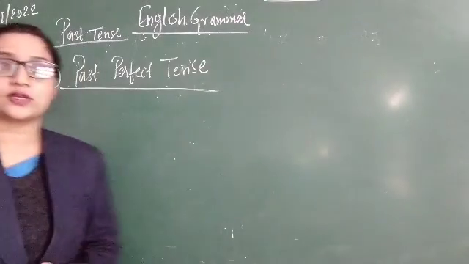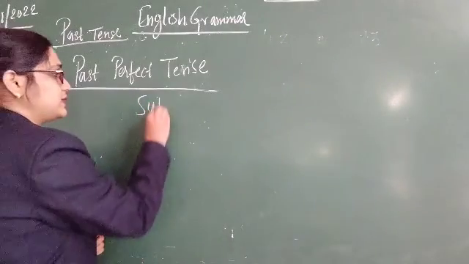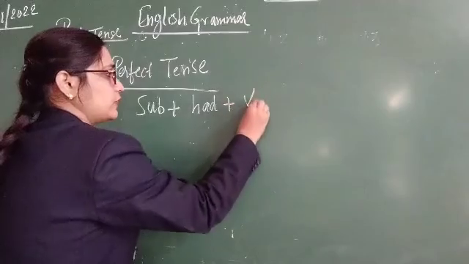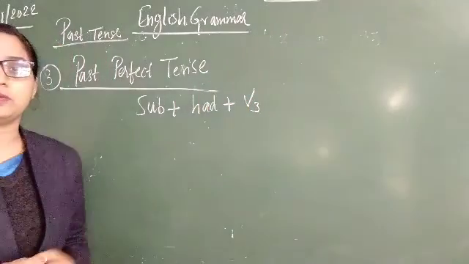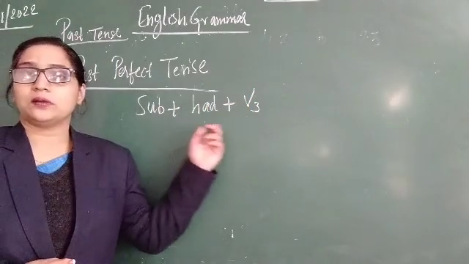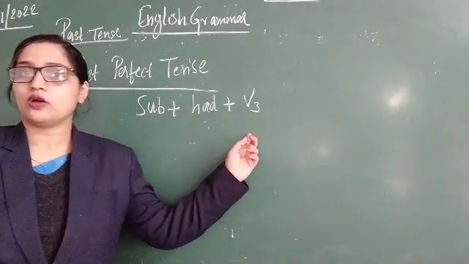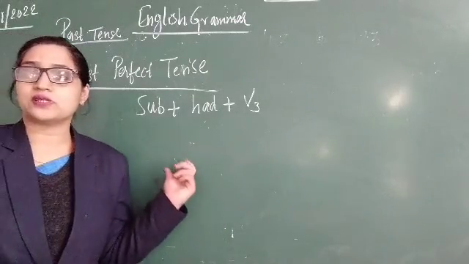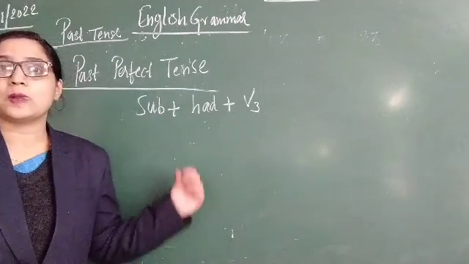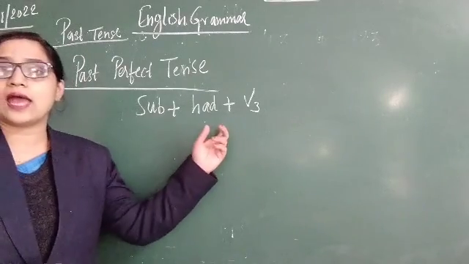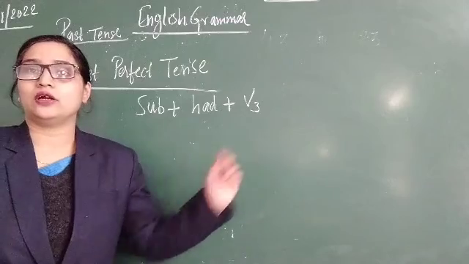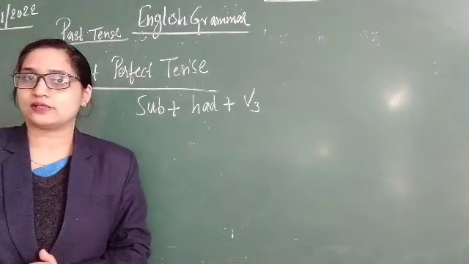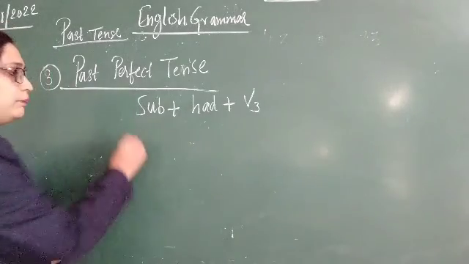Okay, so its structure is subject plus had plus third form of the verb. Subject had plus third form of the verb. Okay, with any subject, first person, second person, third person, with all the subjects, had is used and third form of the verb is used in this past perfect tense. Okay, now the examples.